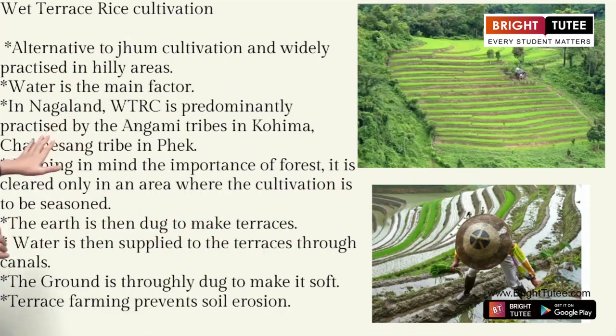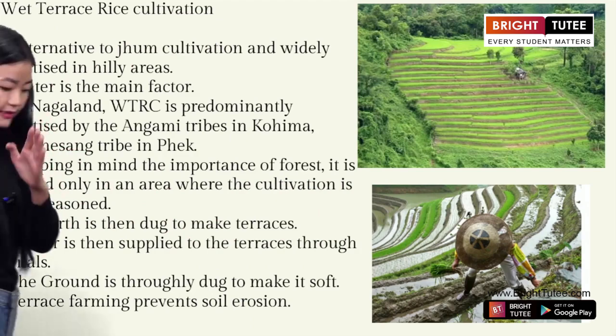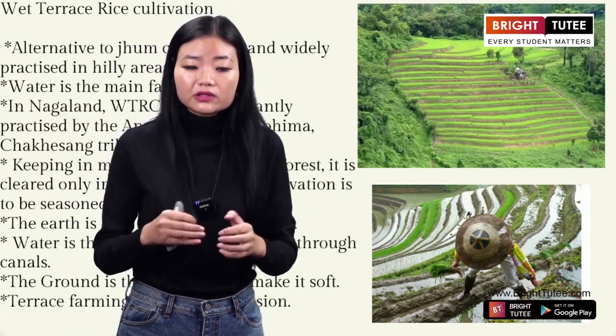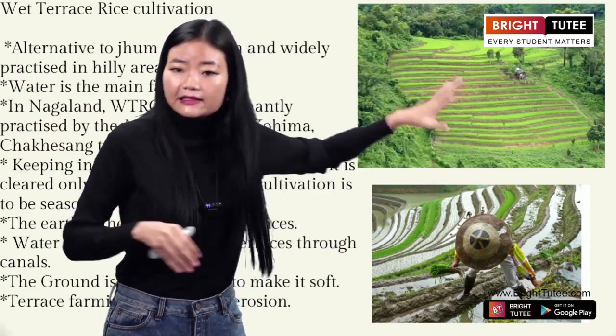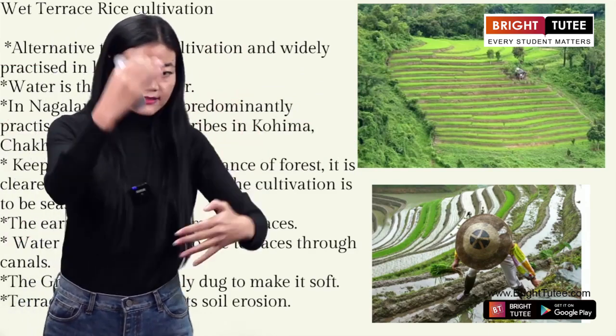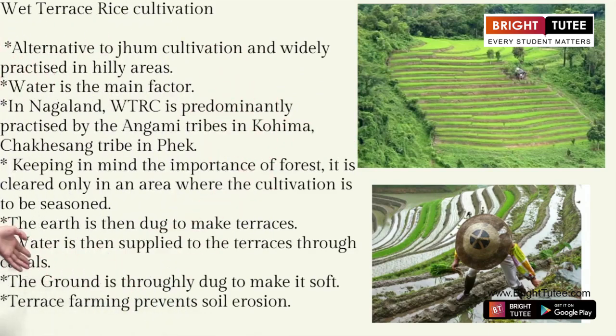All right. Now here, the next point says that the earth is then dug to make terraces. After selecting a particular area, they will dig the earth in this terrace format. And the next step is water is then supplied to the terraces through canals.